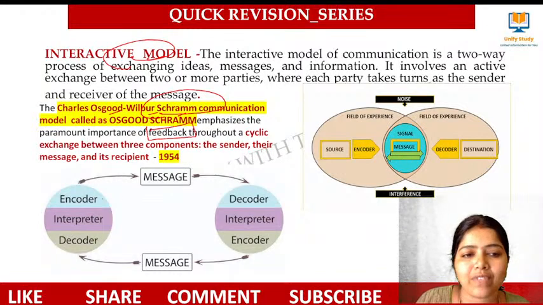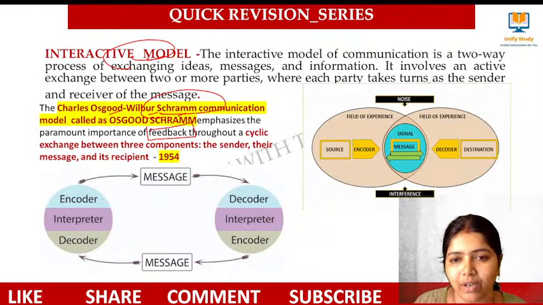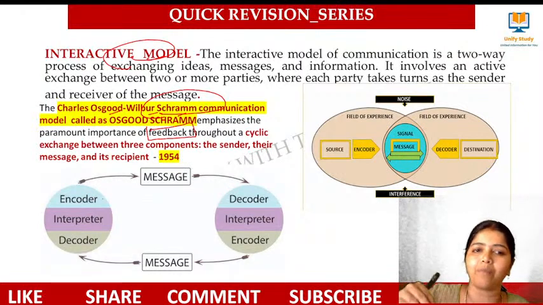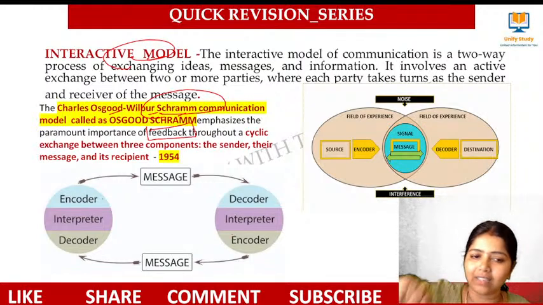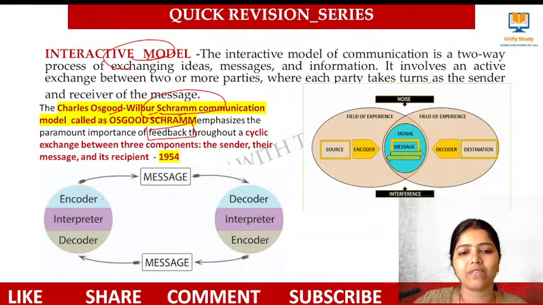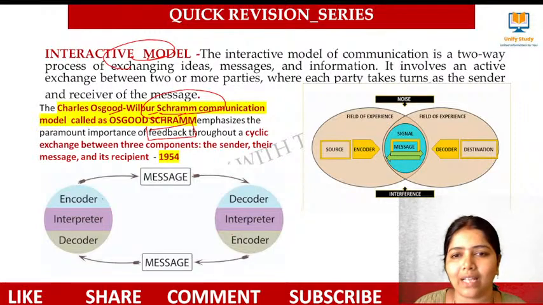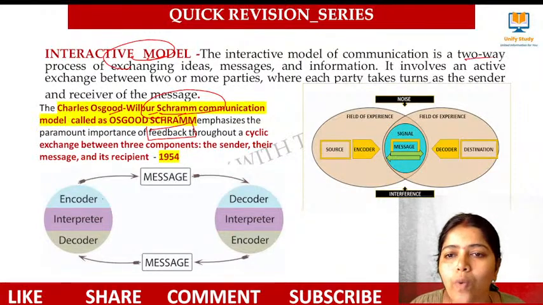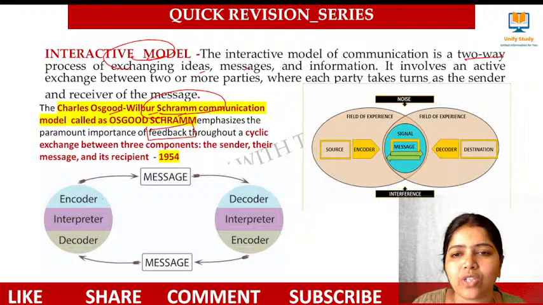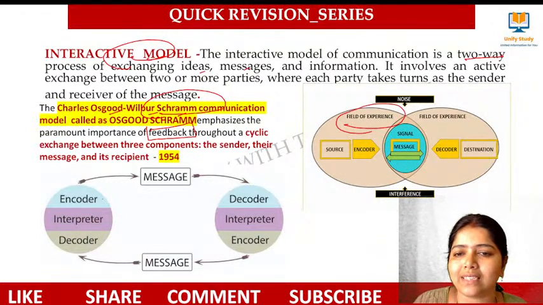Throughout the circle, we have sender, message, and the receiver. What will happen? He will become the sender in the next cycle. Okay, the sender will be the receiver, the receiver will be the sender. It will be going on like that. So it is a model of two-way communication of ideas, messages, and information. And see here, field of experience is the term introduced here.